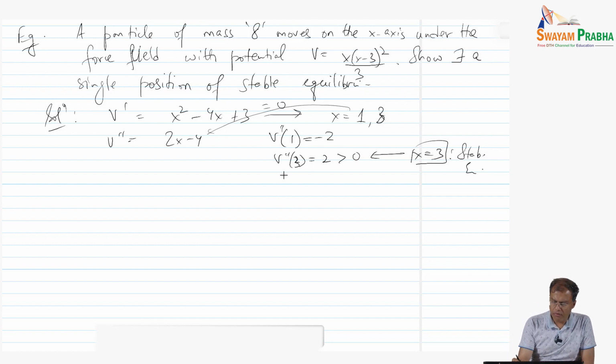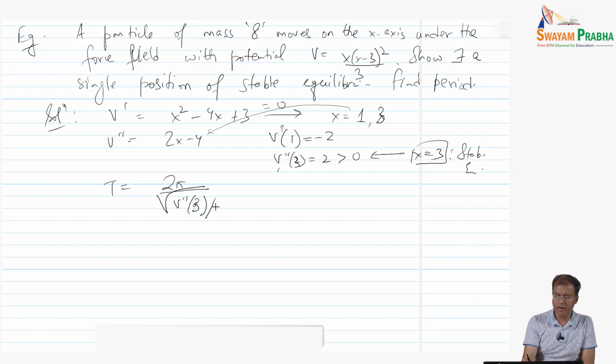All we have to do is find that point, and we can also find the period if we want. To find the period, T is 2 pi square root of m divided by V double prime at 3.